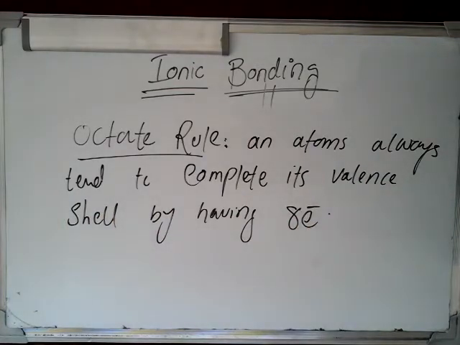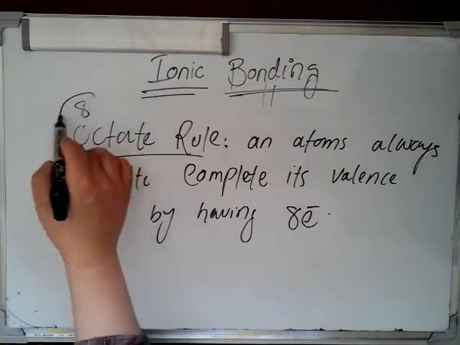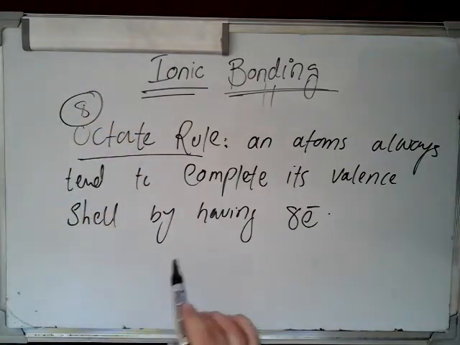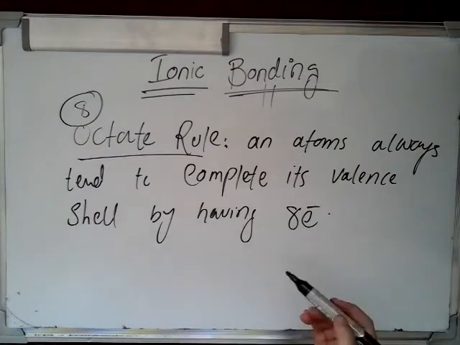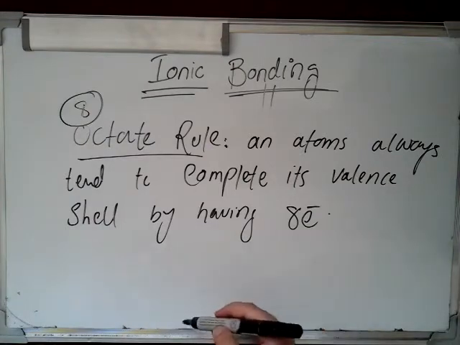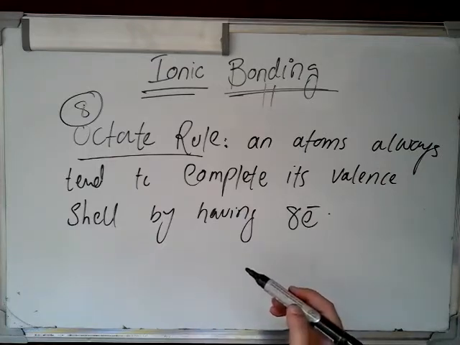All the atoms need to complete their last shell by having 8 electrons. They do this by either sharing electrons or transferring electrons. Octet means 8. On the basis of this rule, atoms either share electrons or they either give electrons or take electrons.